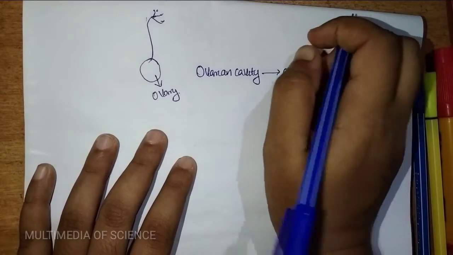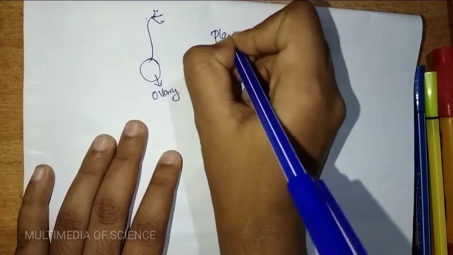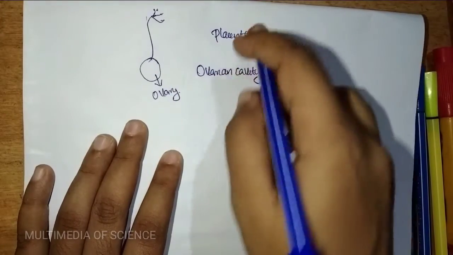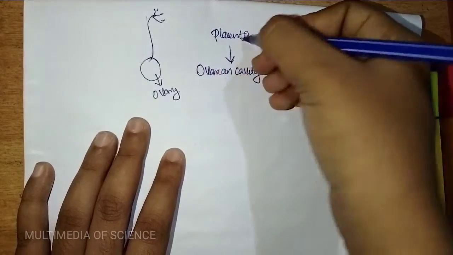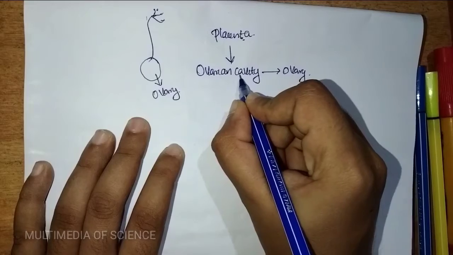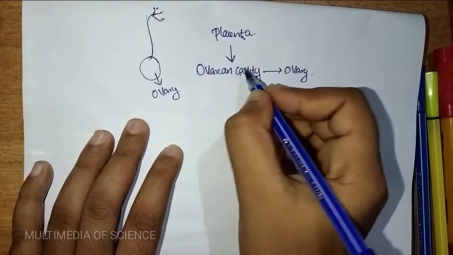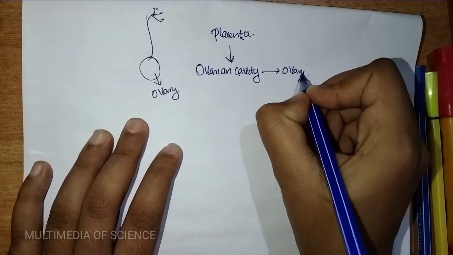Then placenta is another term. Placenta is present inside the ovarian cavity, and this ovarian cavity is present inside the ovary.